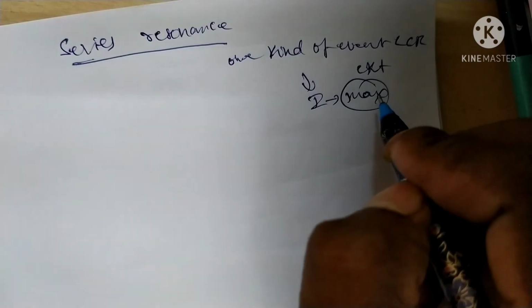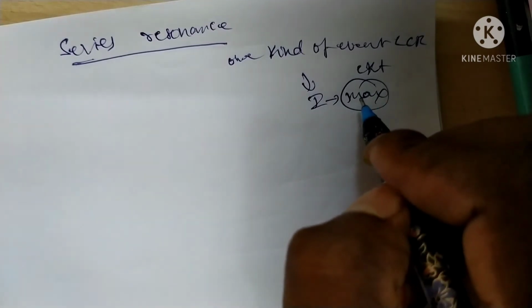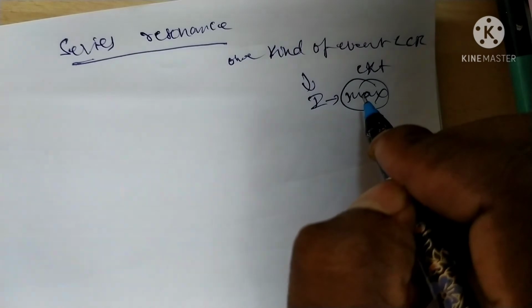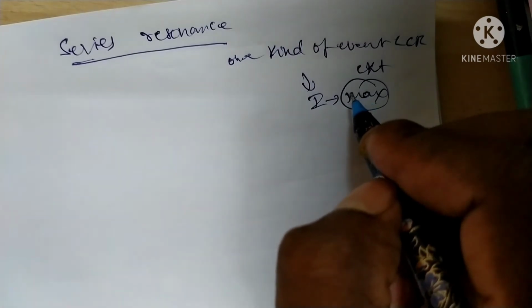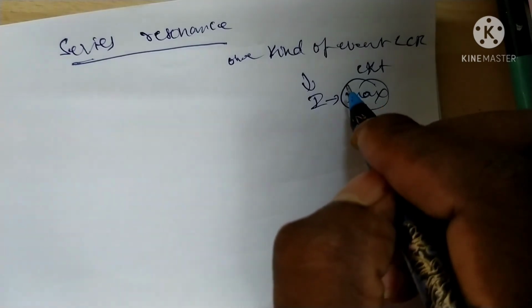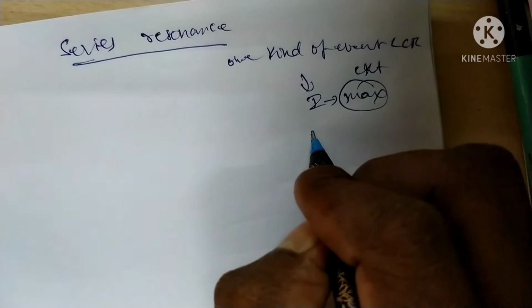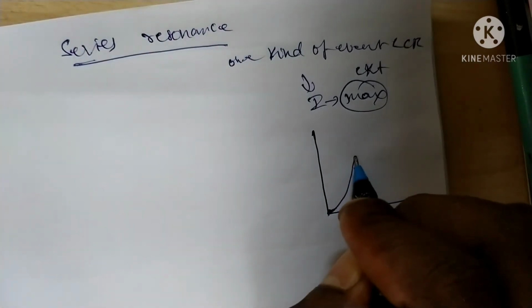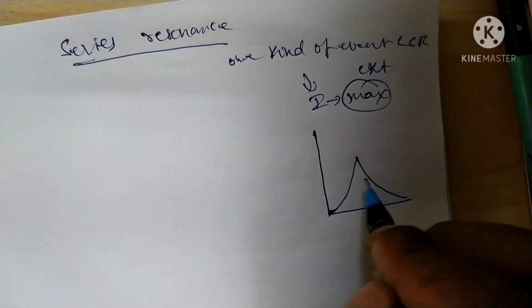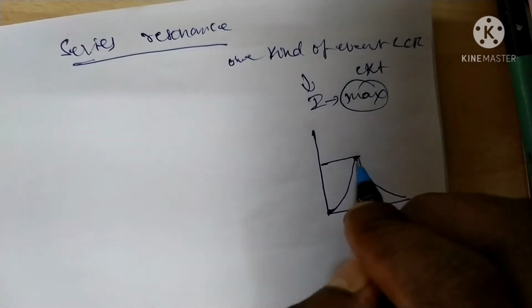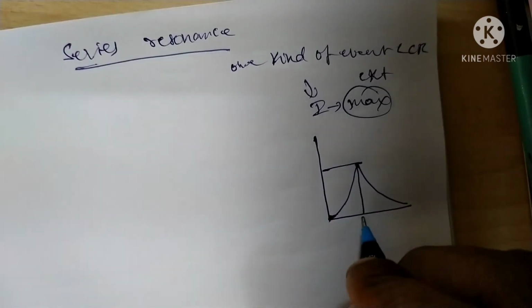When the current is maximum at a certain frequency, that frequency is called the resonance frequency.